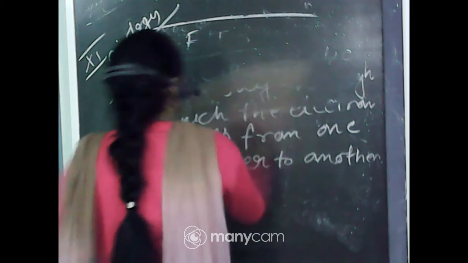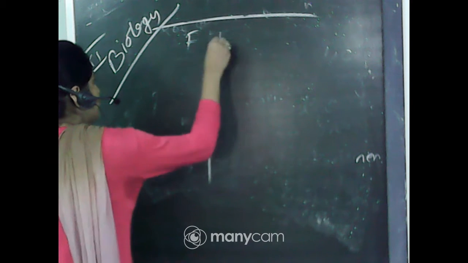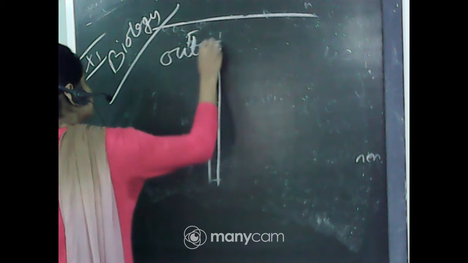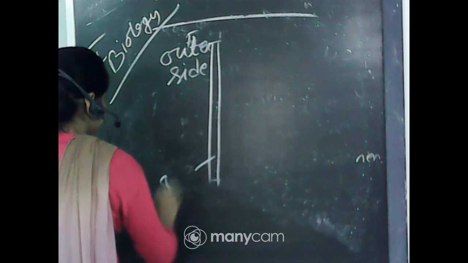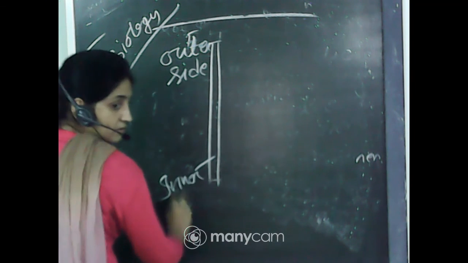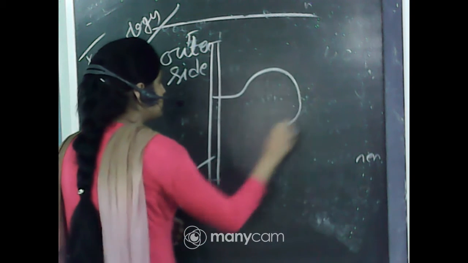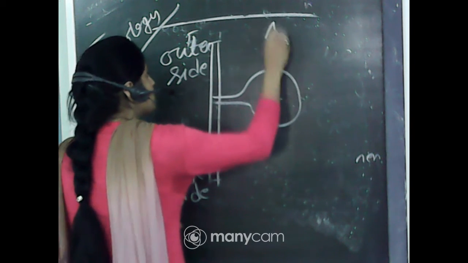If that is the wall of the mitochondria, this is the outer side and that is the inner side. Okay, so there are cristae present, and another cytochrome is present, and there ATP is formed.